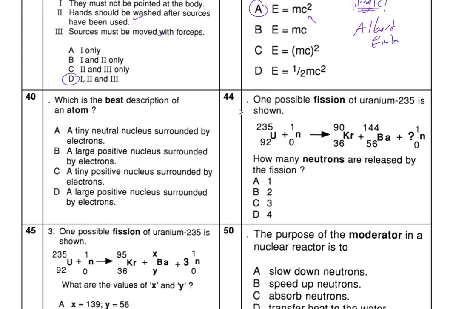Now what is the best description of an atom? We've done this one already. A tiny neutral one can be this one, a large one can be this one. So therefore it has to be C, a tiny positive nucleus surrounded by electrons. Again, this is something that you guys have done.